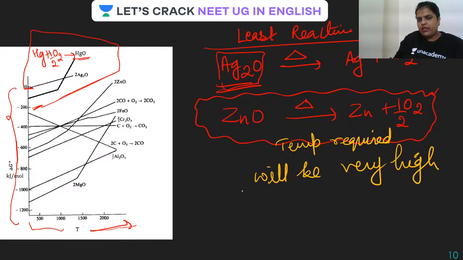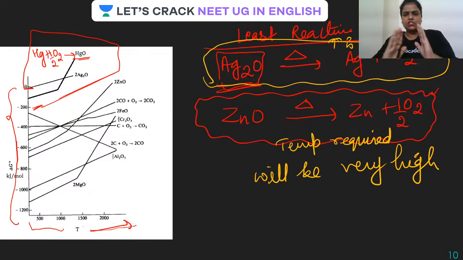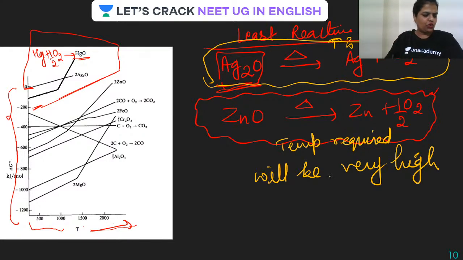And here, guys, the temperature is less. Remember, temperature is less. So all this is a talk about temperature only.